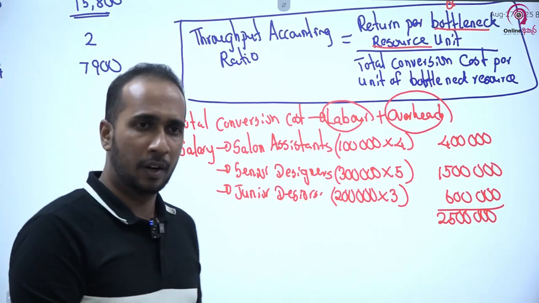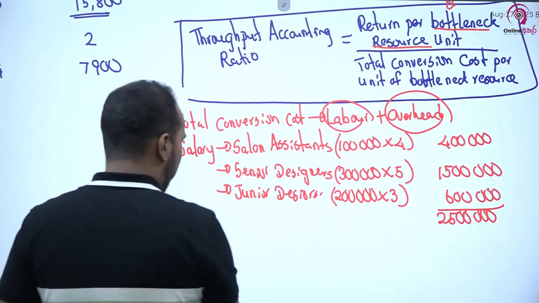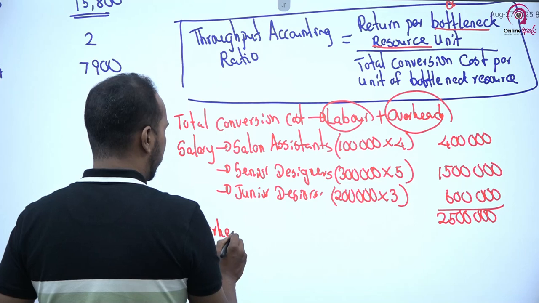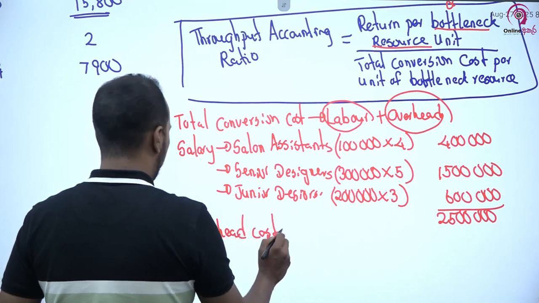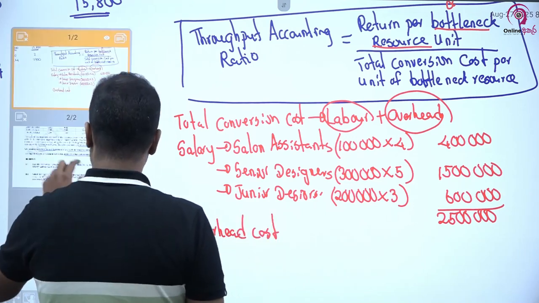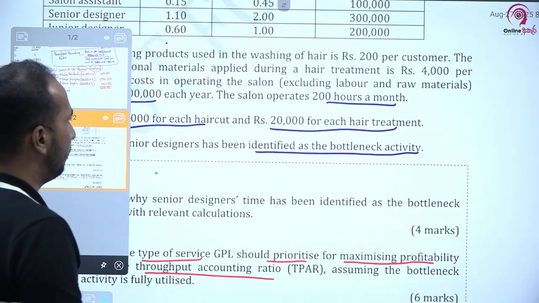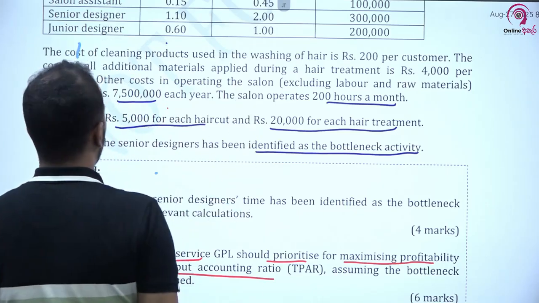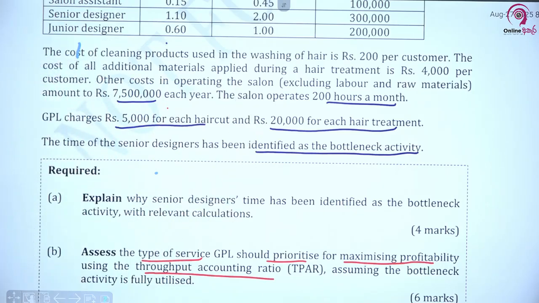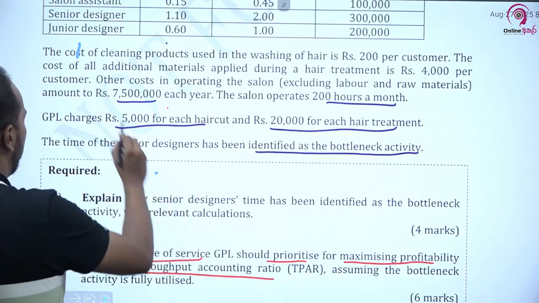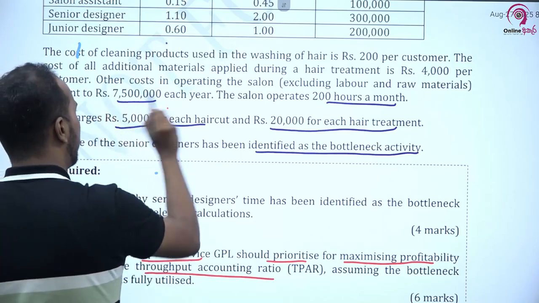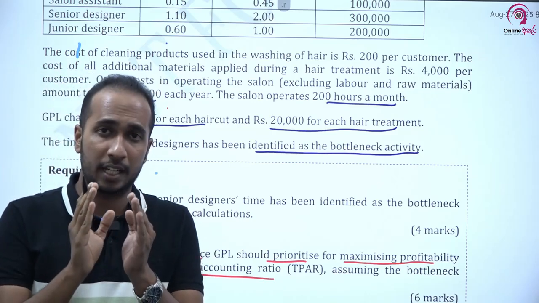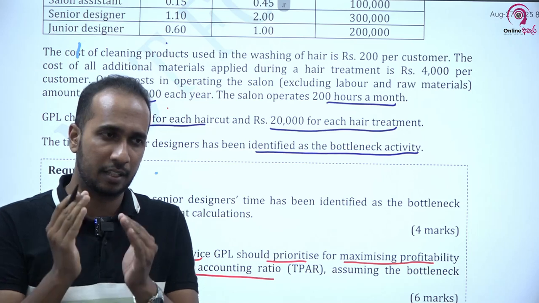What I don't know is the overhead cost, but it has also been given in the question. You can directly take the overhead cost from the question itself. If you look at the question, lamai question එක clearly කියනවා see. Other cost in operating the salon, excluding labor and raw material, amount to rupees 7.5 million each year. Please be very careful. They have given the overhead cost in terms of years. Each year.